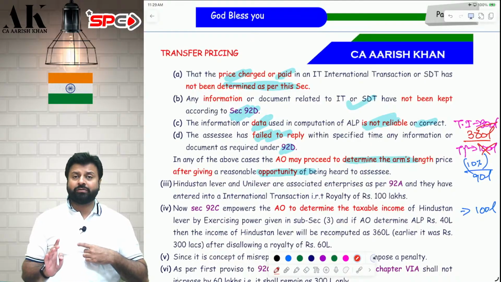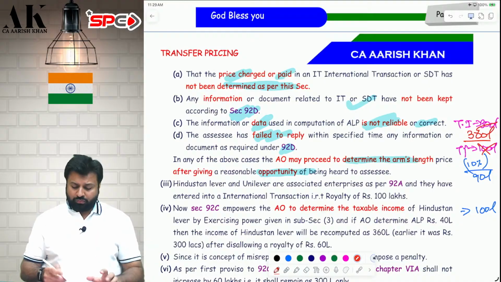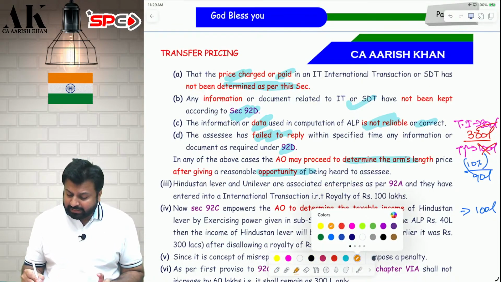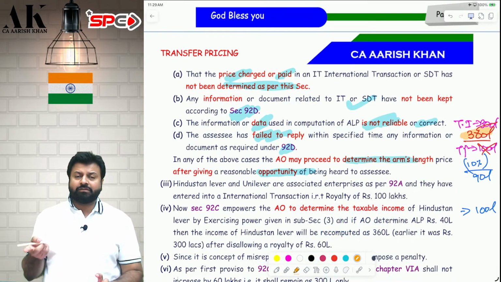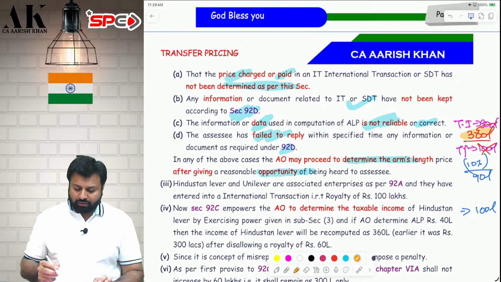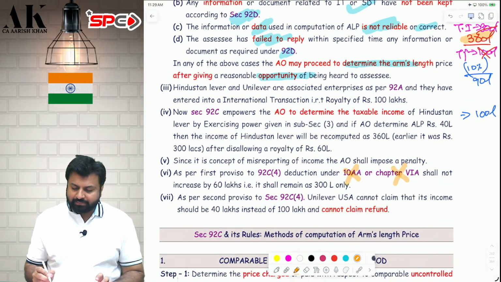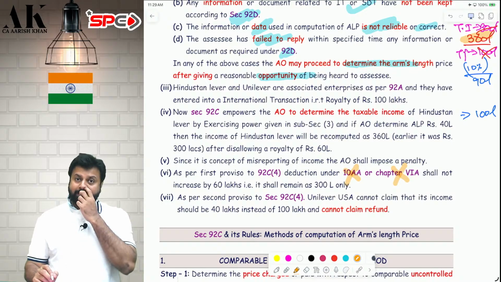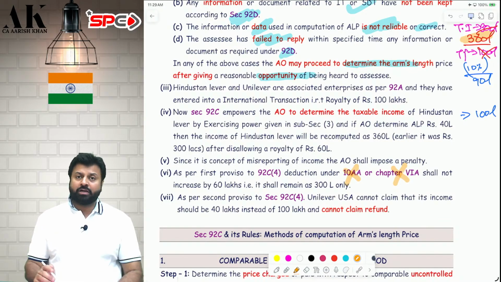Now, consequences. What I cannot do. Whatever income is increased by AO because of the change in arm's length price, on that income I cannot claim 10AA. I cannot claim Chapter VI-A profit-linked deduction. On this increased income, I cannot claim 10AA deduction. On this increased income, I cannot claim profit-linked deduction. These 2 things are not possible.